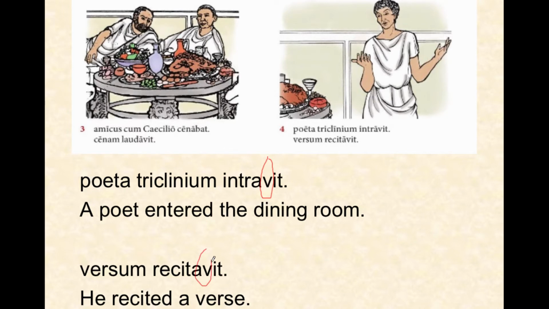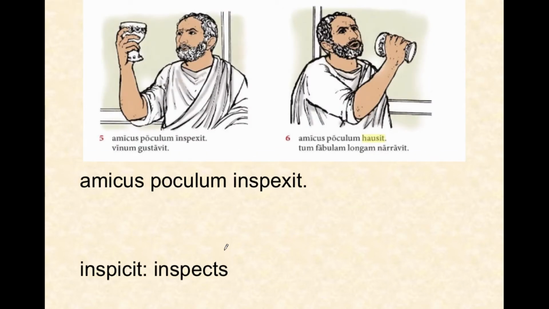Again, people, regular perfect tense. The V tells us it's perfect tense. The IT is the he, she, or it form, third person singular, for the perfect tense. Get ready now to meet the irregular perfect tense.